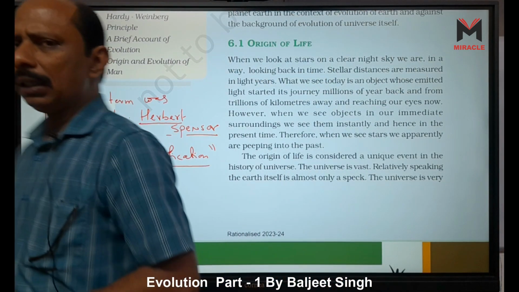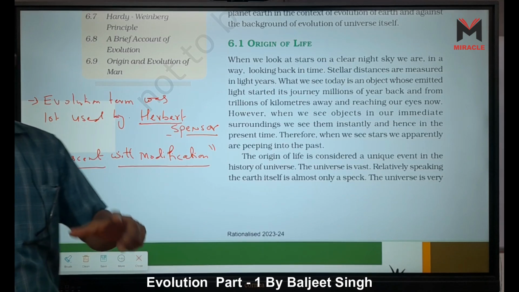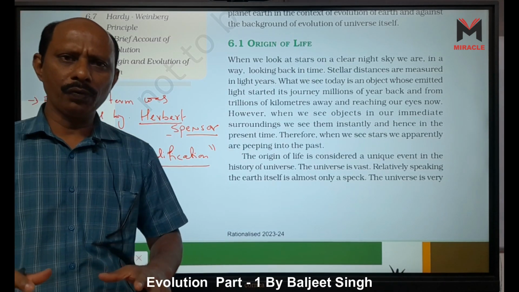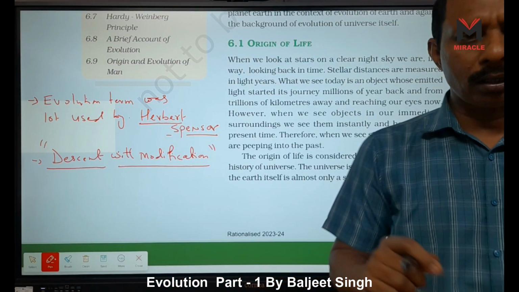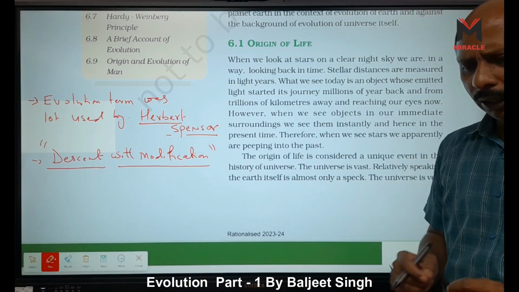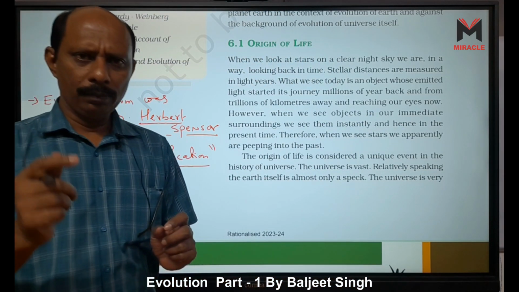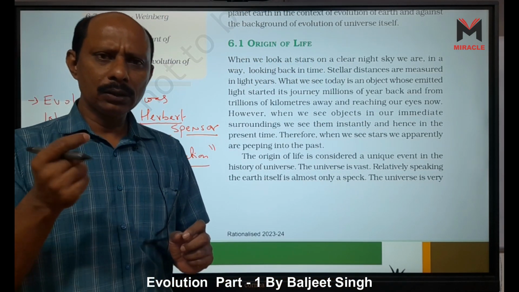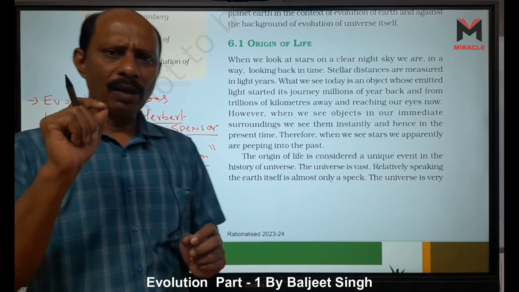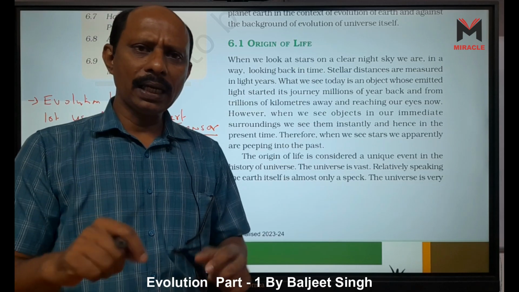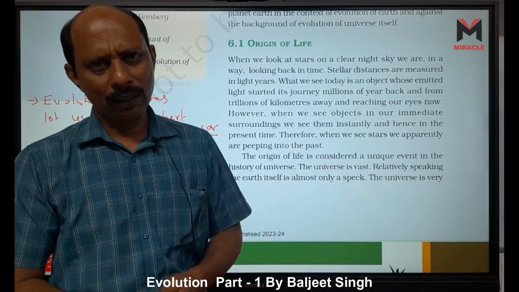So evolution means the study of the formation of complex organisms from simpler ones, through the gradual accumulation of minor variations generation after generation through millions of years, right?